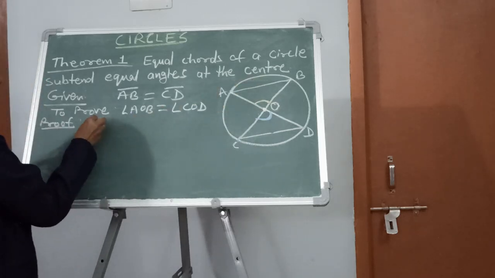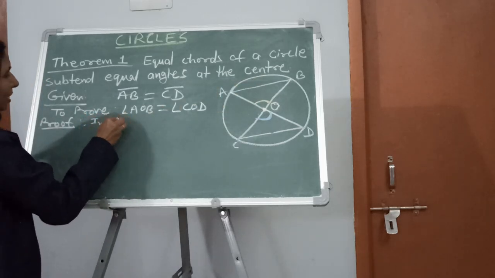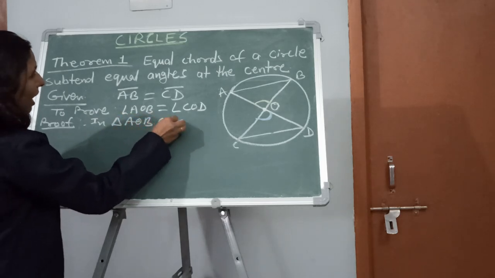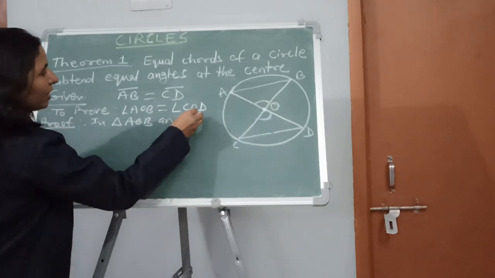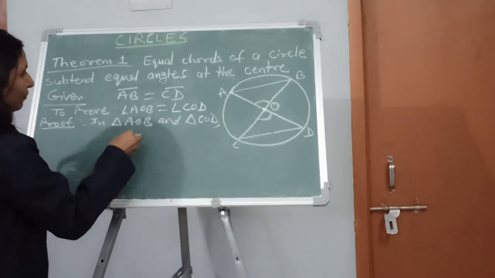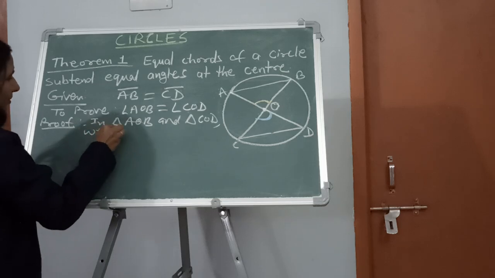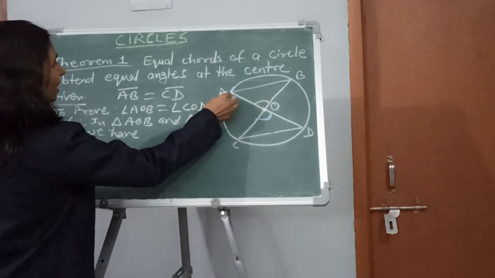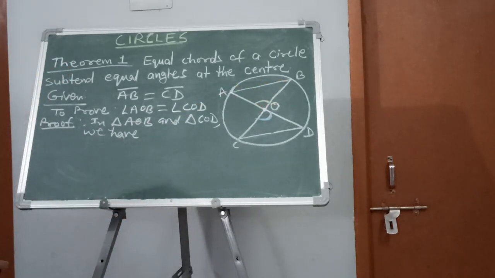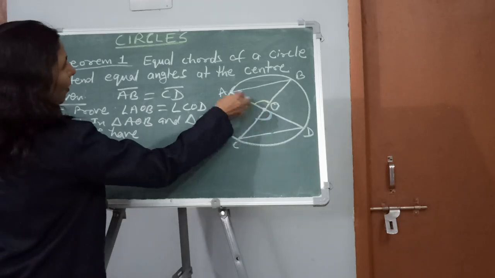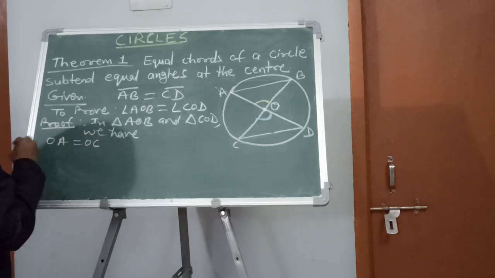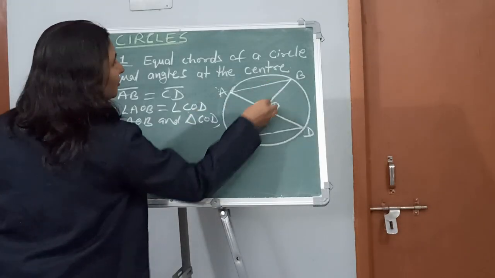Triangle AOB and triangle COD. Let us see what we have. OA is equal to OC. Similarly, OB is equal to OD.